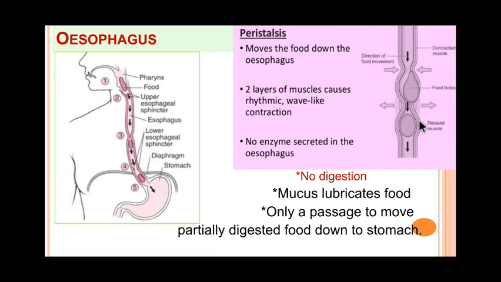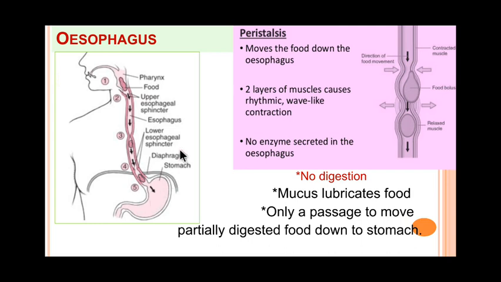This movement occurs along the rest of the alimentary canal, which pushes the food forward. The upper esophageal sphincter prevents the backflow of the esophageal content to the pharynx, and when the food reaches the entrance of the stomach, the lower esophageal sphincter relaxes and food enters the stomach.